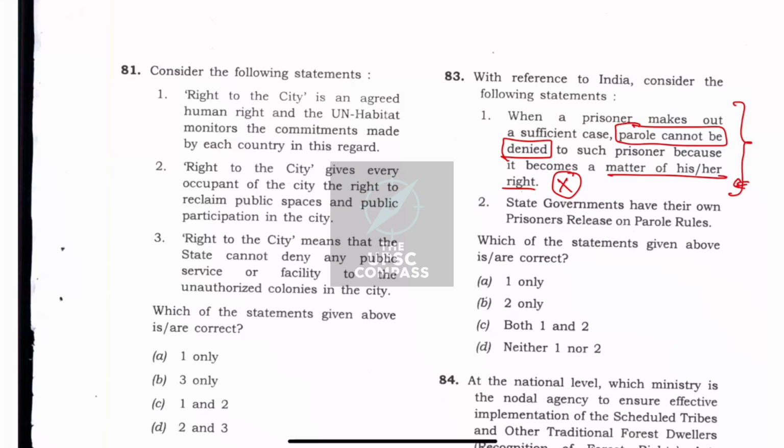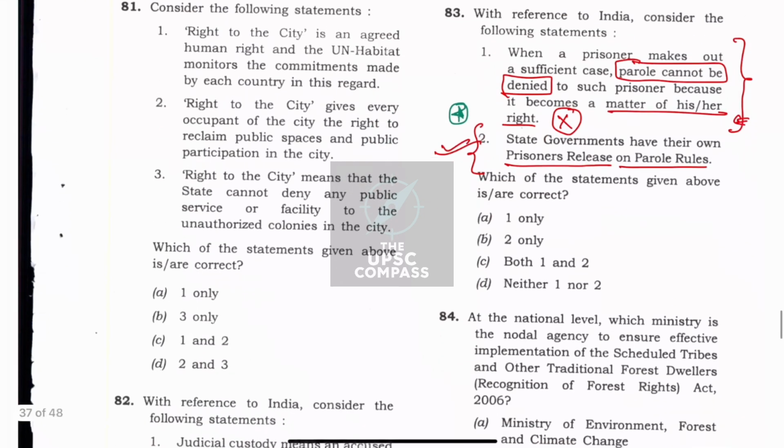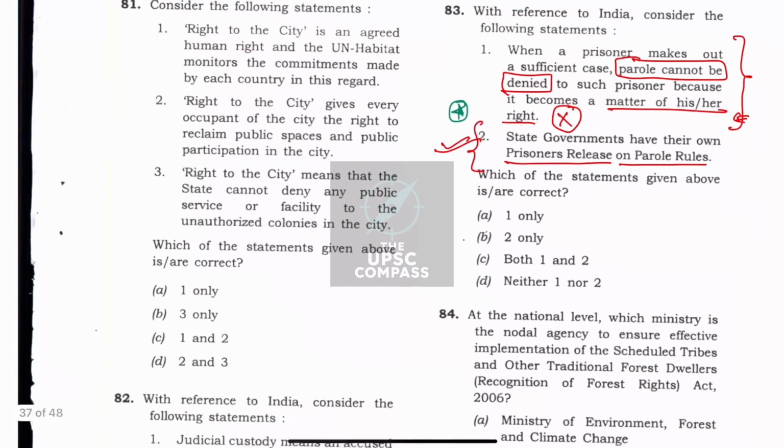Second, state governments have their own prisoners release on parole rules. This is possible because prisons is a state subject. That is why I took this statement as right. And this is known because police and prisons are both state subjects as per the 7th Schedule. And that is why I had taken option B as the correct option.